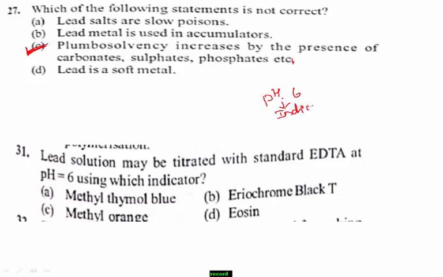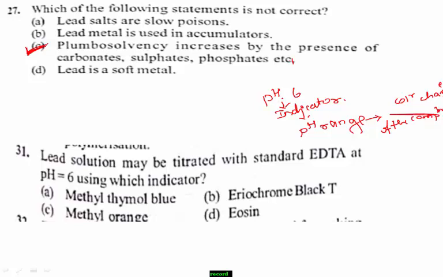The indicator decides the pH range, and we know this by the color change of the complex.